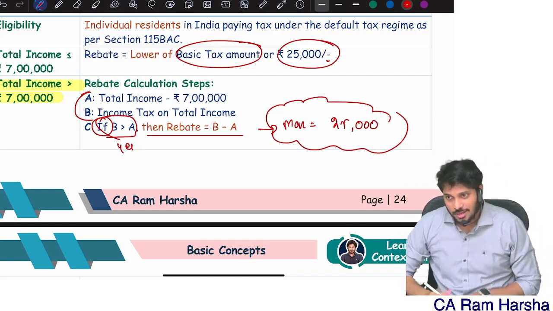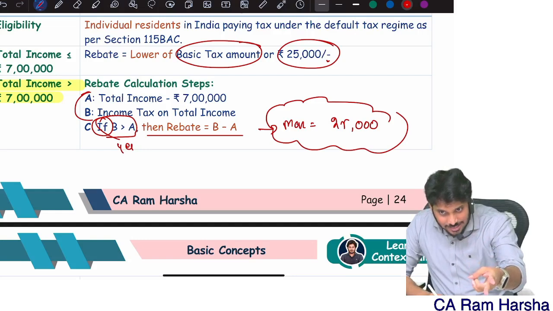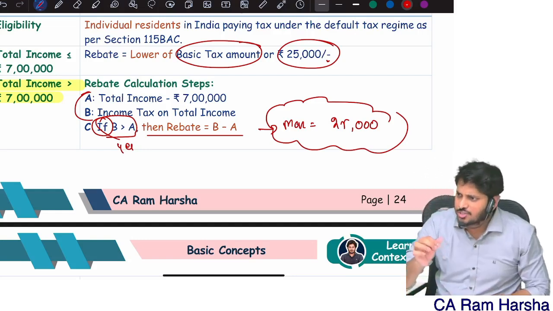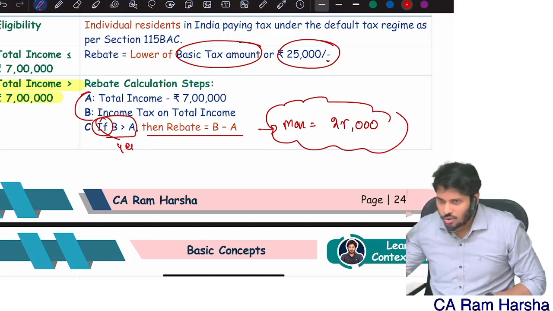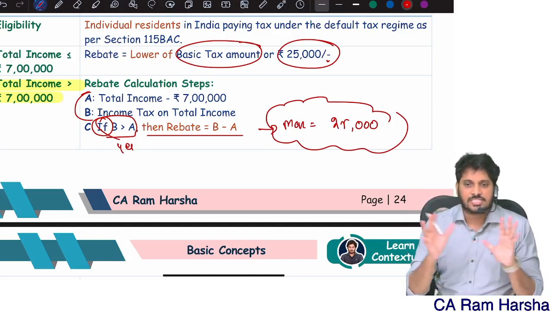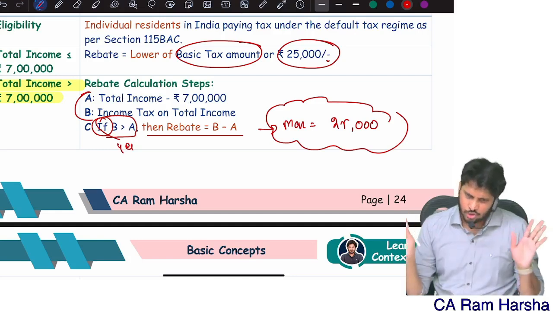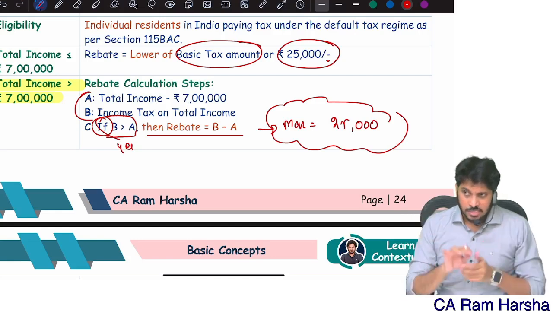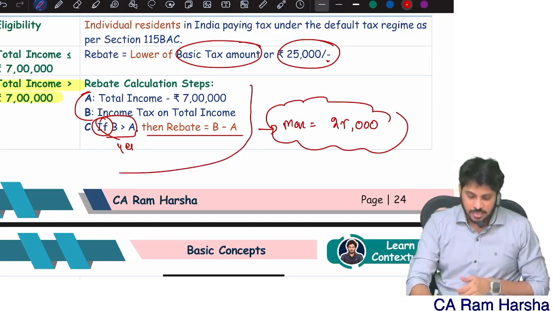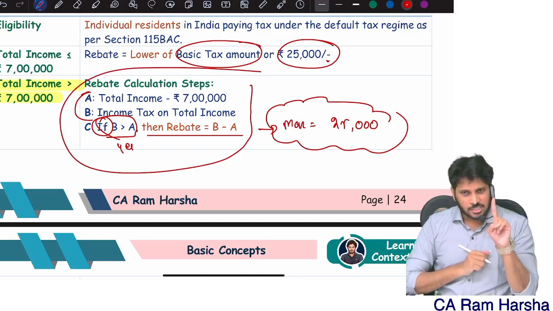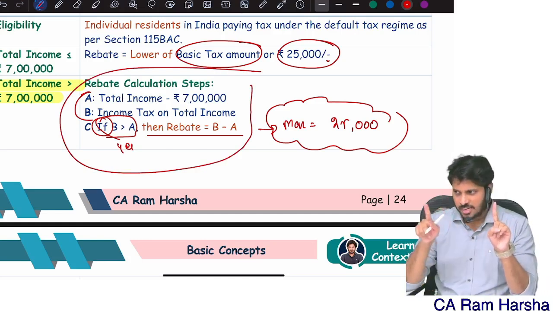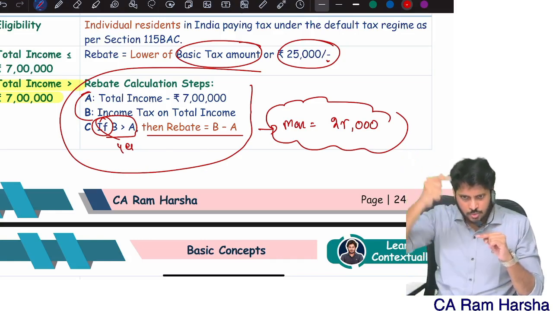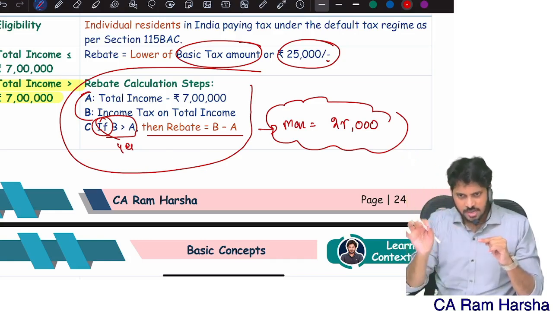Clear? Easy? I discussed previous tax rate, before amendment tax rate, as well as after amendment tax rate. Both I have covered. Everybody understood clearly? Okay, very simple. Sir, my income is more than 7 lakhs. First compute tax as usual, basic tax. Add surcharge, 0. Subtotal minus rebate. Since your income is more than 7 lakhs, how to calculate rebate? These steps. First step, A, total income minus 7 lakhs. Just now you calculated tax on total income. B is more than A? Yes. Then B minus A is equal to rebate.